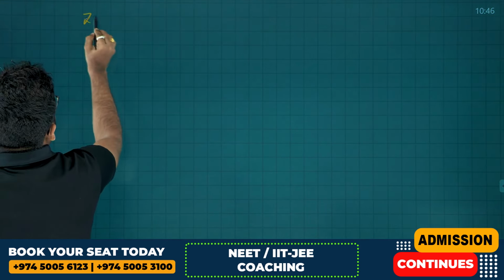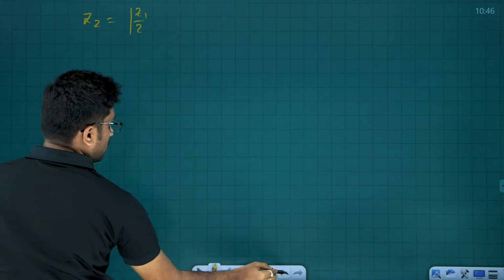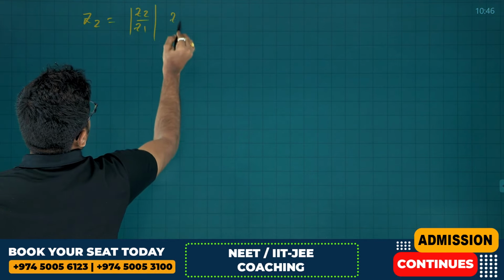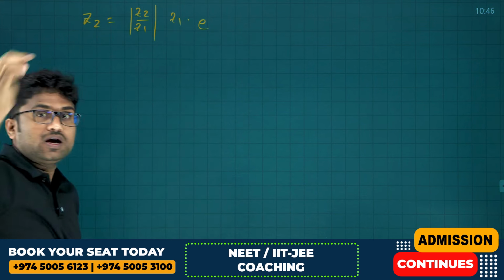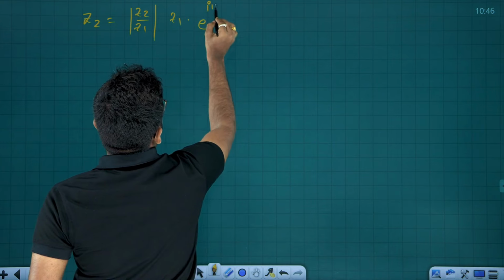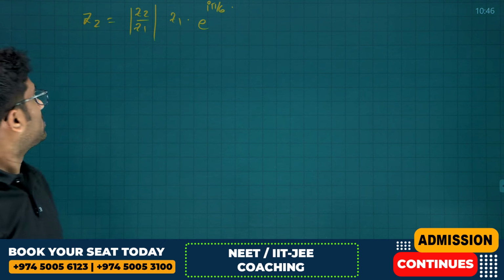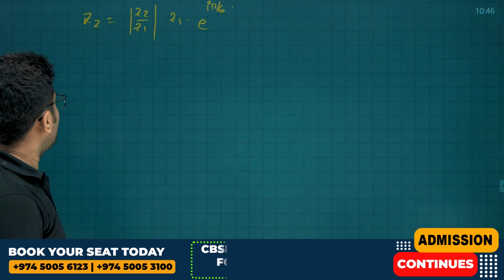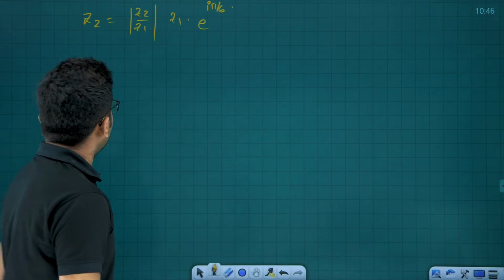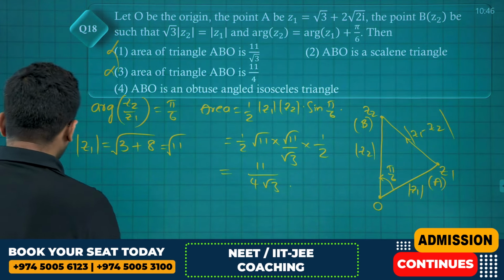See friends, Z2 is equal to mod Z2 divided by Z1 into Z1 times e power i times how much it is rotated, which is e power i times pi by 6, correct? So mod Z2 by Z1 is 1 by root 3.